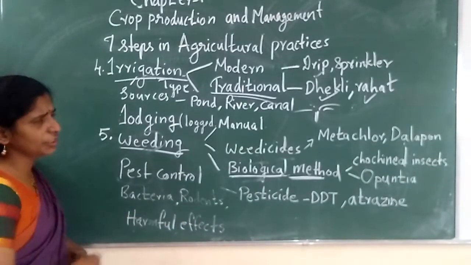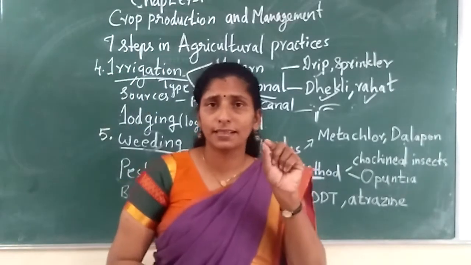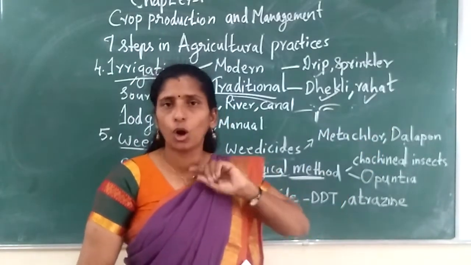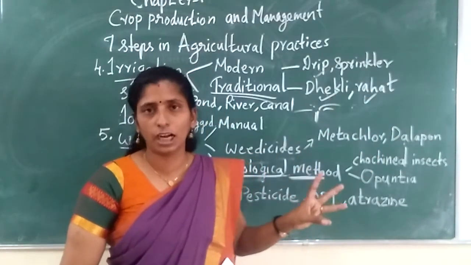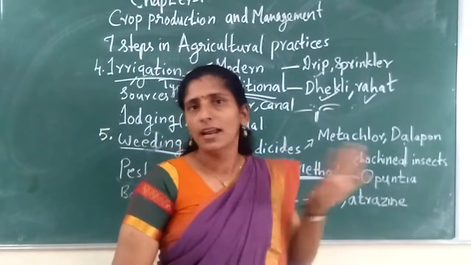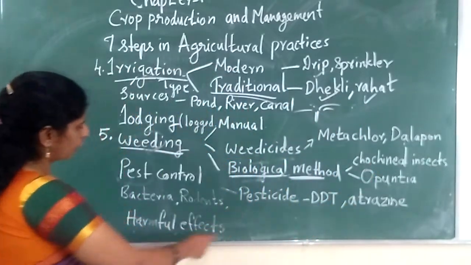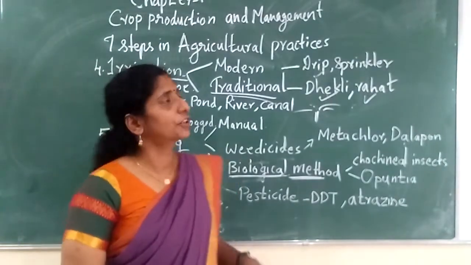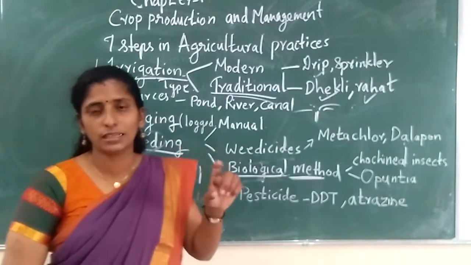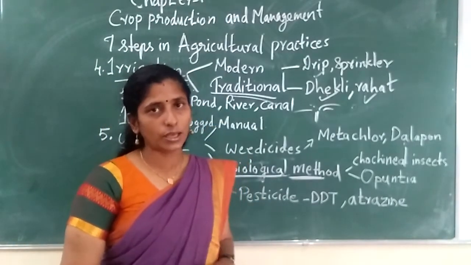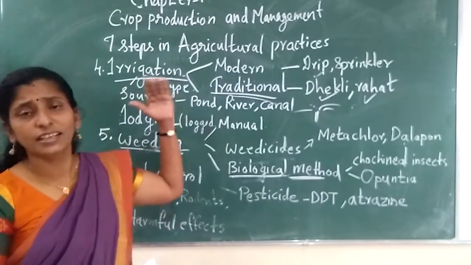And not only that, insects, bacteria, fungus, these all do harm to the plant. These all are what? Pests. From bacteria to big birds also will come and eat and damage the crop. So removing all this is called what? Pest control. So today our topic is only this much, very short. You read the textbook, then only answer the worksheet. Okay, so got it?